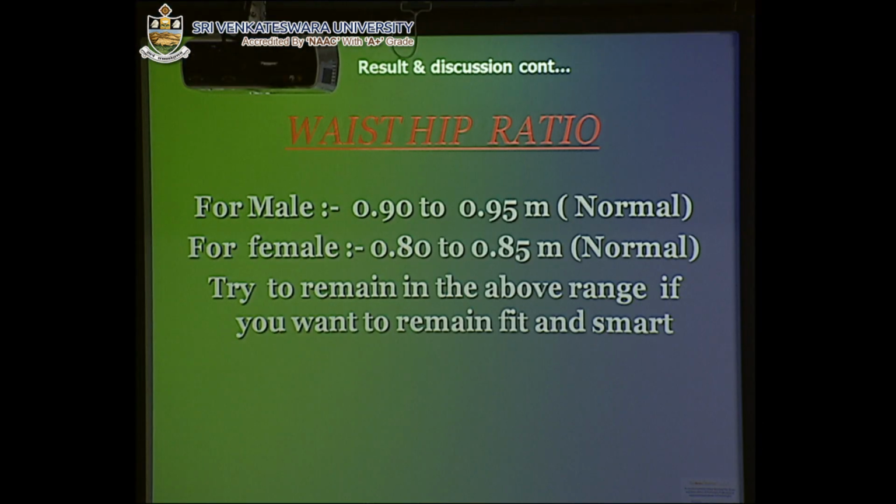This is the way that we have determined which boys or girls in that area are underweight and thin or anemic. Waist-hip ratio is also very important alongside the BMI value. For males, it should be 0.9 to 0.95, and for females, it should be 0.8 to 0.85.